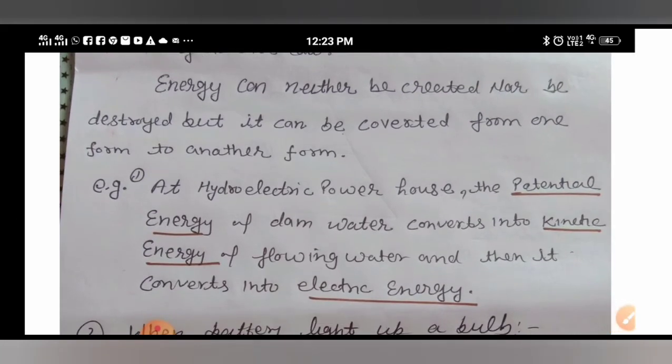After that water is made to flow, ऊपर से उसको फेंका जाता है, ठीक है, and hence potential energy changes into kinetic energy. When the turbine moves with the help of that flowing water, kinetic energy gets converted into electrical energy. So you can see this is the conservation of energy, one form is changing into another form.